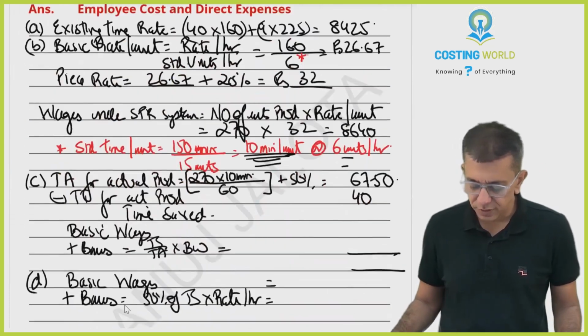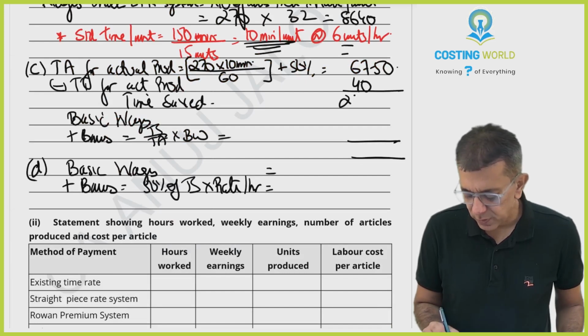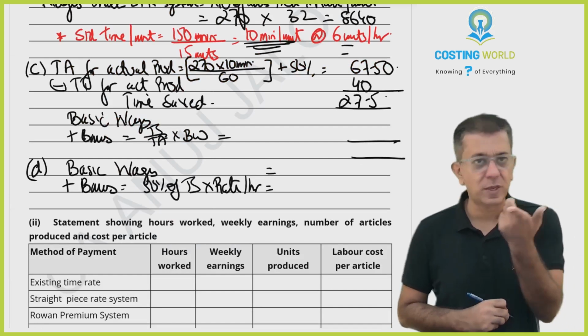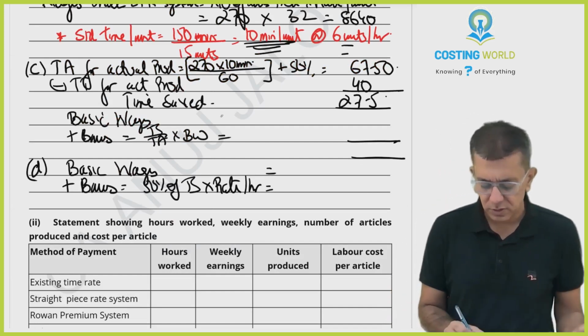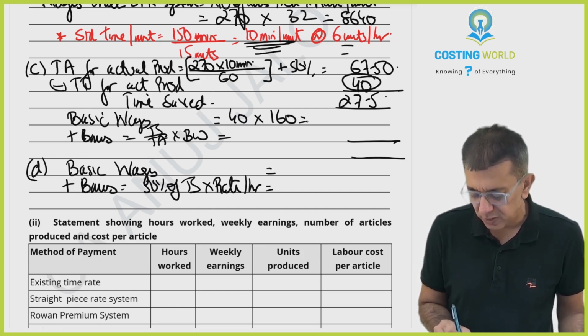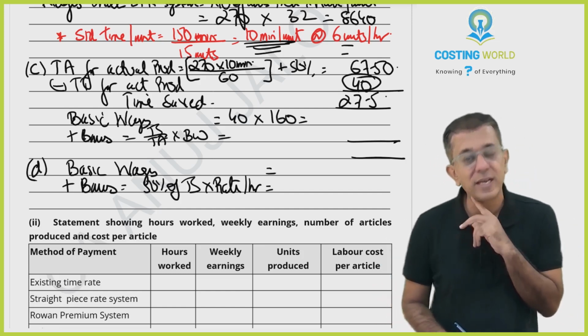So 40 hours over here. Let's subtract it. This is 27.5. Time saved is 27.5. Let's pay the workers their basic wages plus bonus. Basic wages will be paid for 40 hours at the rate of 160 rupees per hour. Please do remember the Halsey-Rowan time systems.